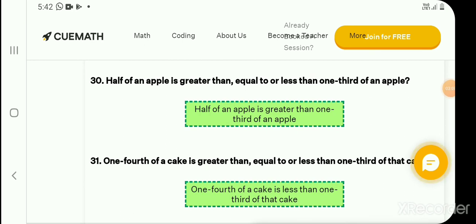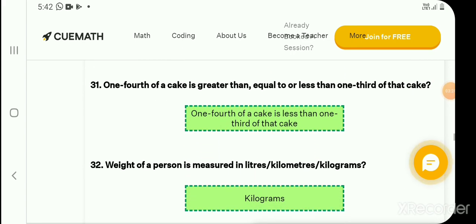Half of an apple is greater than, equal to, or less than 1/3 of an apple. Half an apple is greater than 1/3 of an apple. This is the question answer. 1/4 of a cake is greater than, equal to, or less than 1/3 of the cake. 1/4 of a cake is less than 1/3 of the cake. This question's answer.